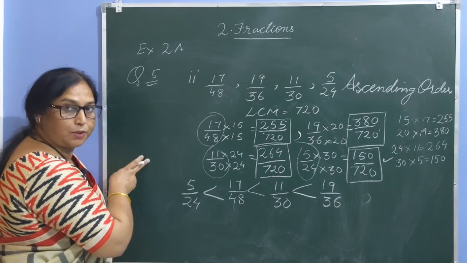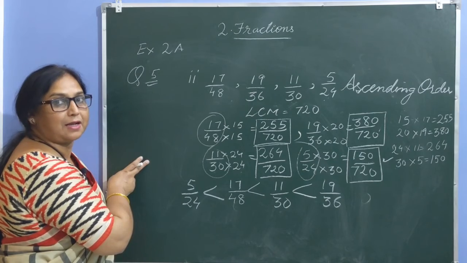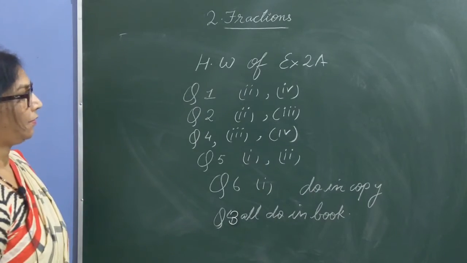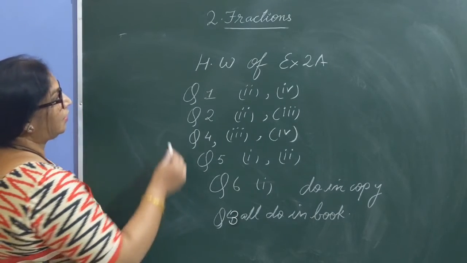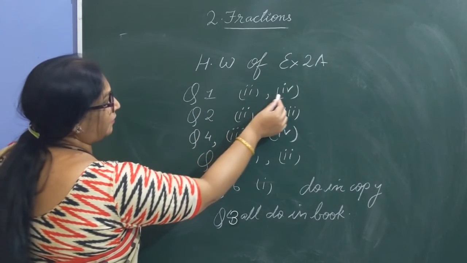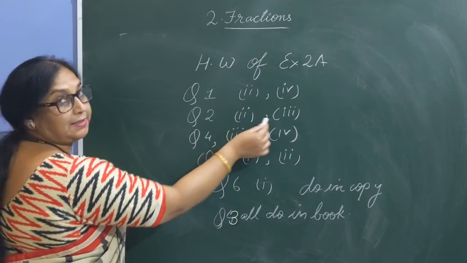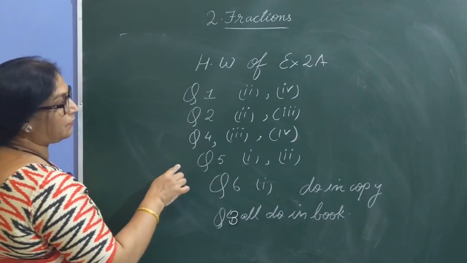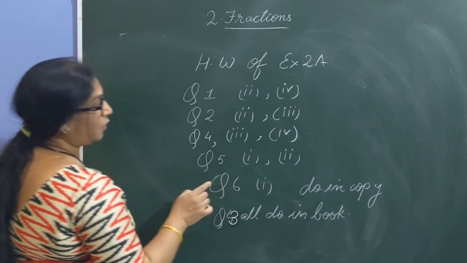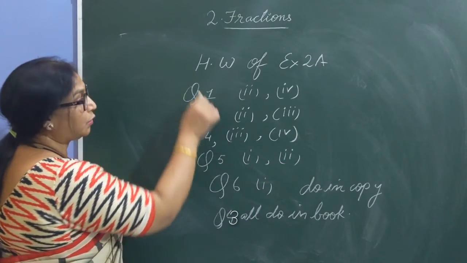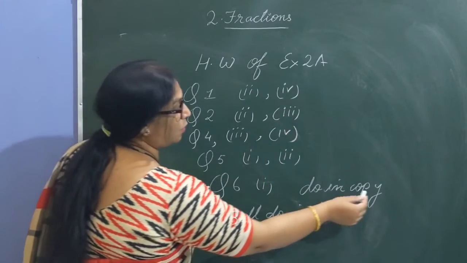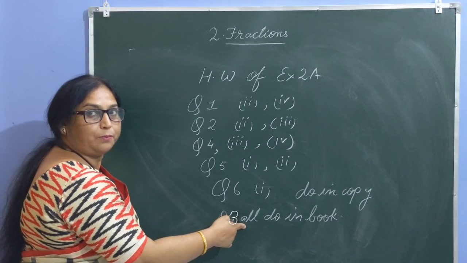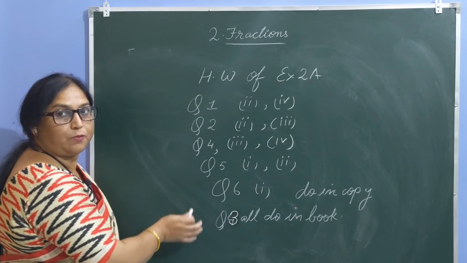As this is your book question, you will solve it in your copy as classwork. Children, now note down your homework questions. Homework sums are: question number 1, second and fourth; question number 2, second and third; question number 4, third and fourth part; question number 5, first and second part; question number 6, first. Do all these questions in your copy, and question number 3, all the parts, do in the book itself. Hope the homework is clear.